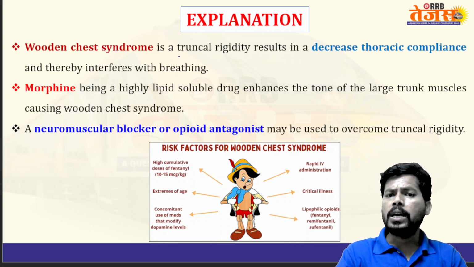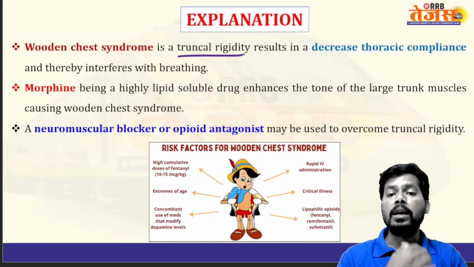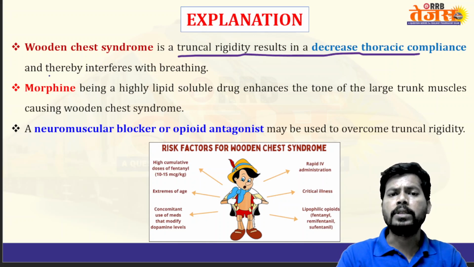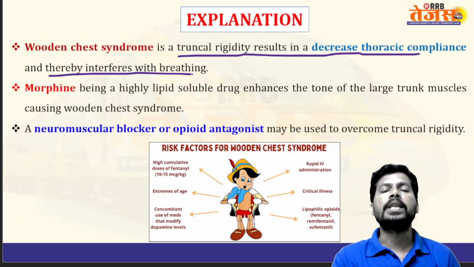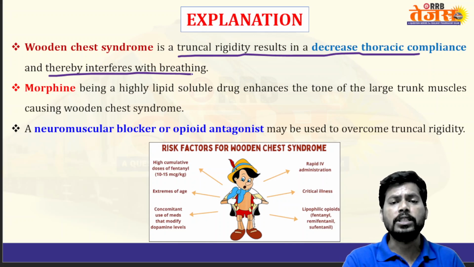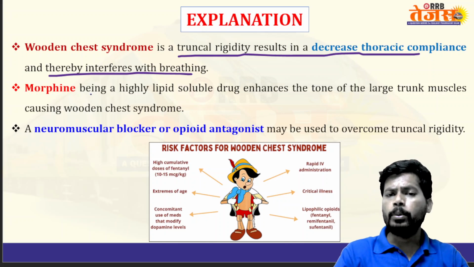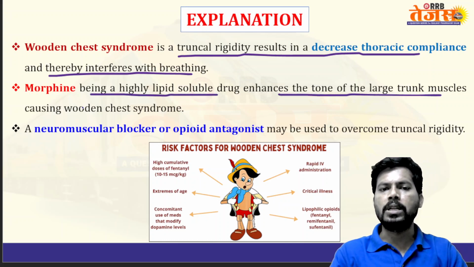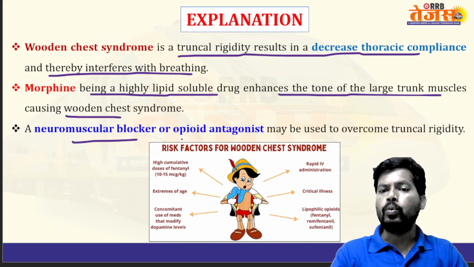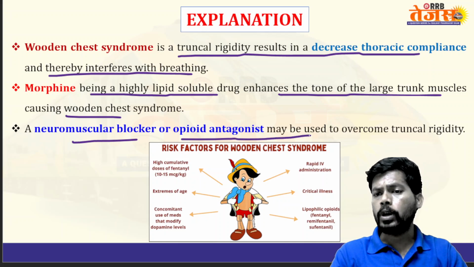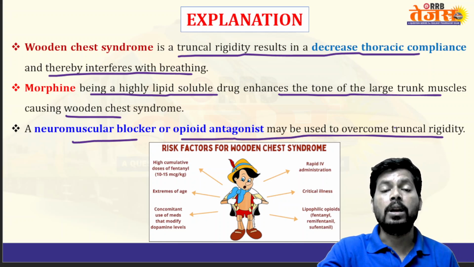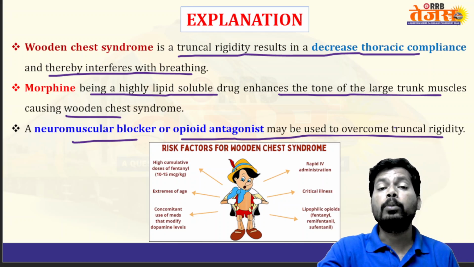It is a truncal rigidity. Trunk rigidity results in decreased thoracic compliance, thereby interfering with breathing. Morphine, being a highly lipid soluble drug, enhances the tone of large trunk muscles, causing wooden chest syndrome. A neuromuscular blocker or opioid antagonist may be used to overcome truncal rigidity. So this is rigidity of the chest muscle; the lung muscles become rigid, unable to move properly.